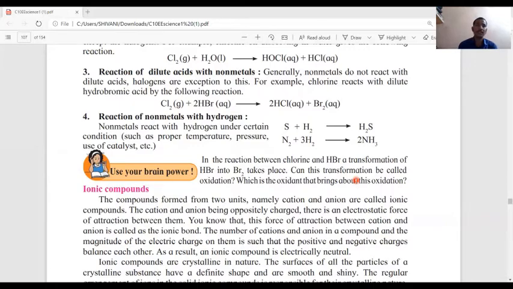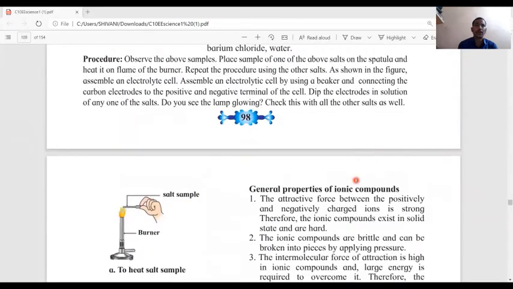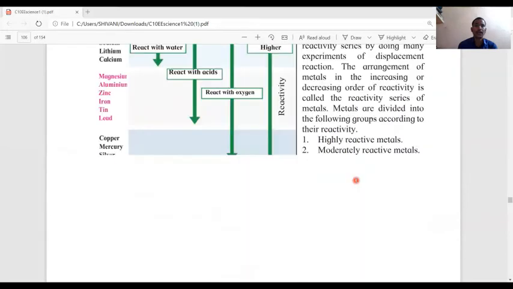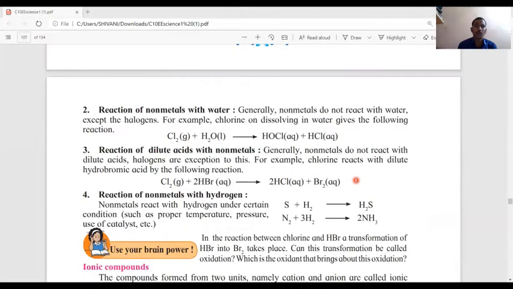In this chemical reaction, chlorine gains electrons, so chlorine is known as a reductant, and bromine loses electrons, so bromine is known as oxidant.